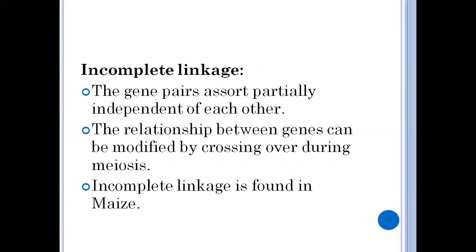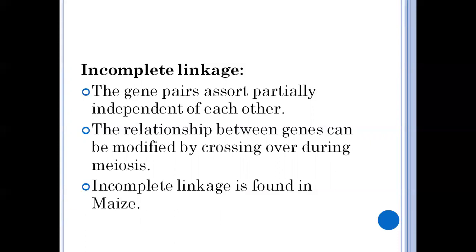Next one is incomplete linkage. Here the linkage is not complete and the gene pairs assort partially independent of each other.